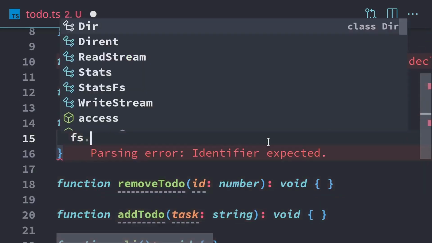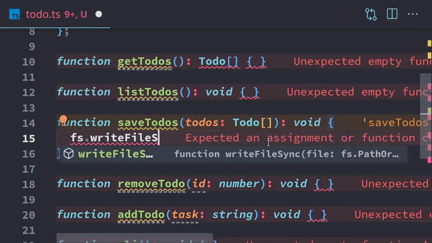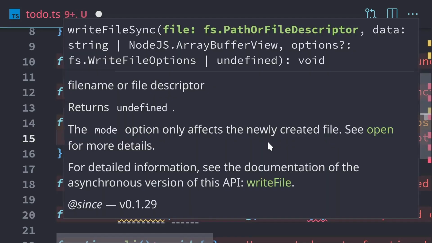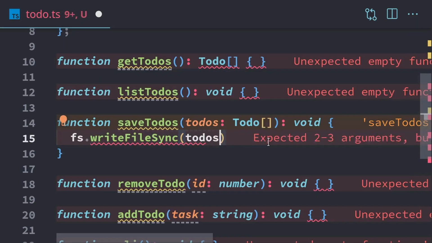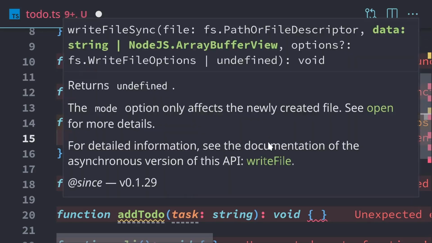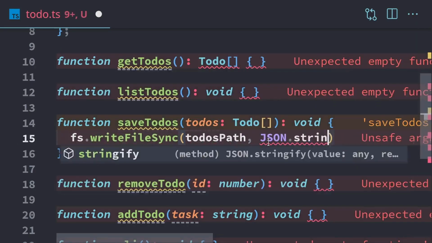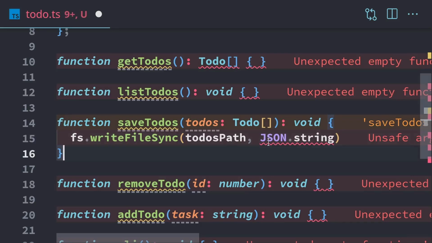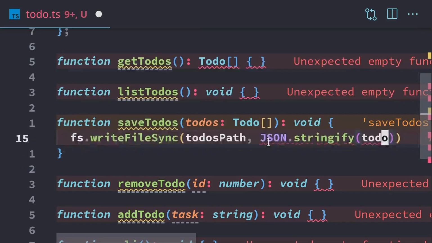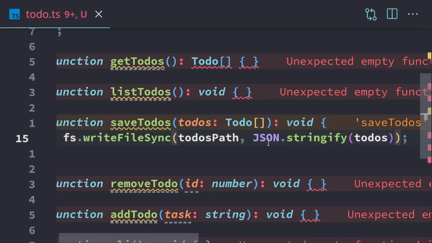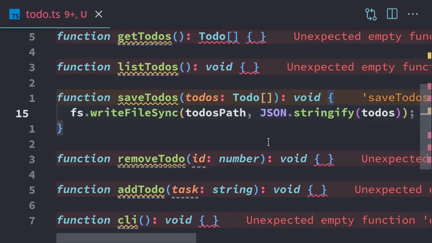So we can do that by just using fs.writeFileSync. And we're going to save it in our to-dos path. And we can use the JSON.stringify function, and that's built into JavaScript. So we have stringify to-dos, and that's just going to turn it into a JSON file, and it's going to save it. So that's all we need to do for that function. It's really straightforward.